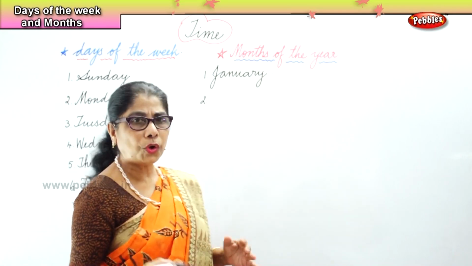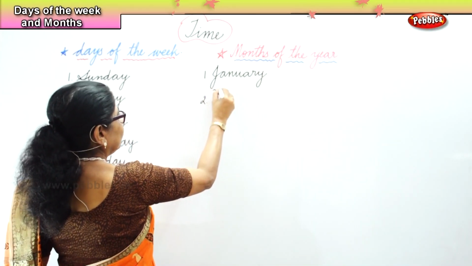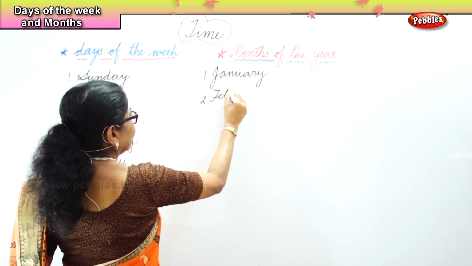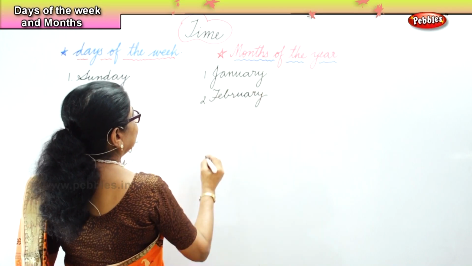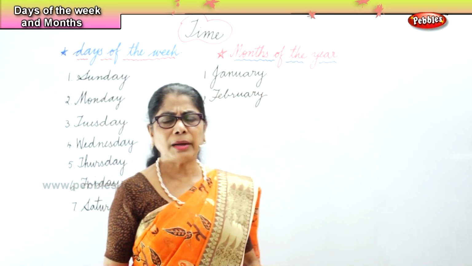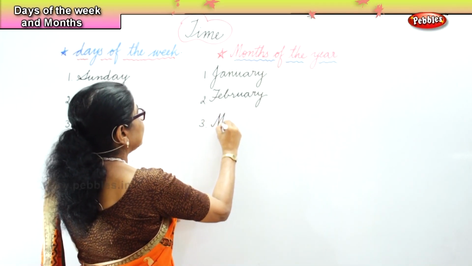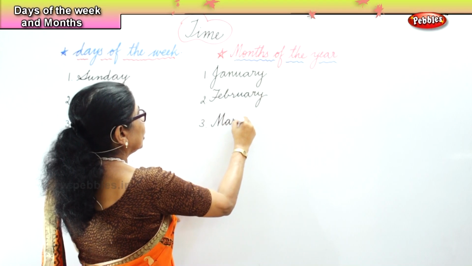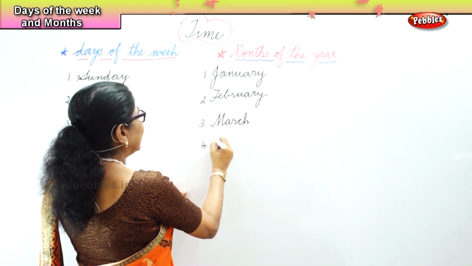What month comes after January? February. What month comes after February? March. What month comes after March? April.